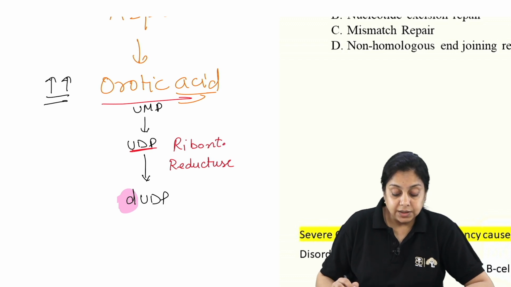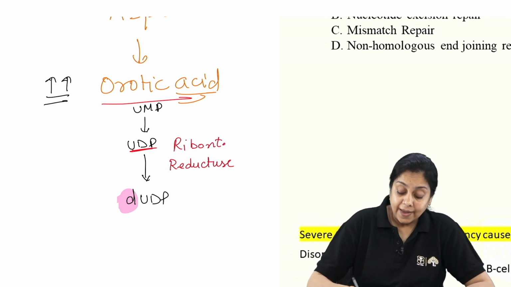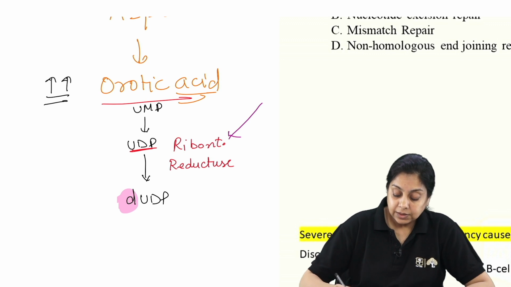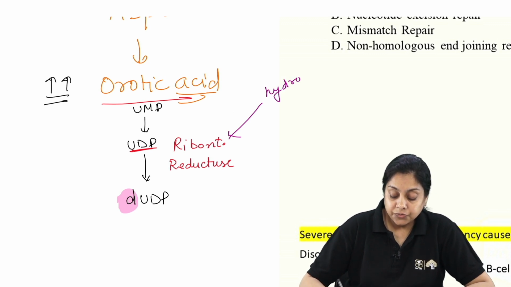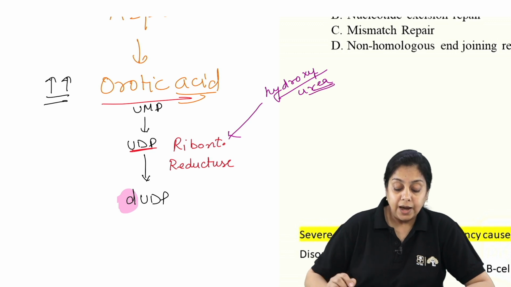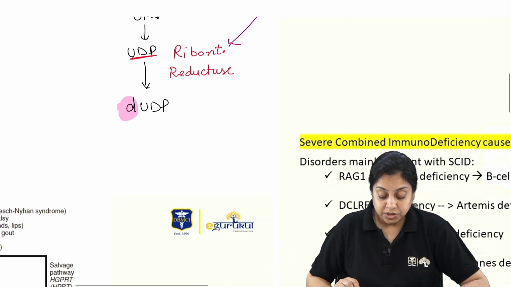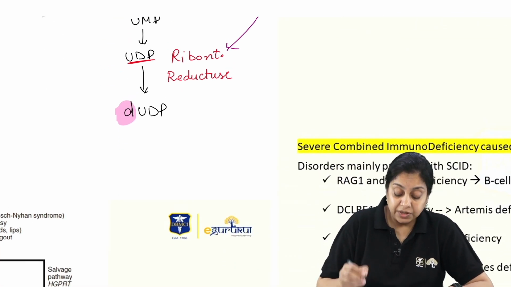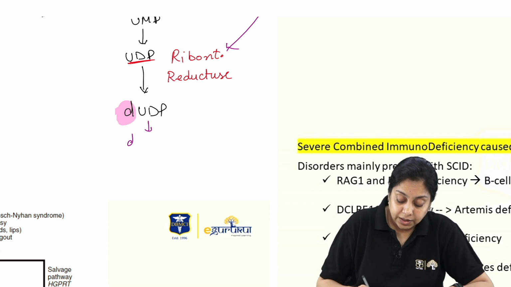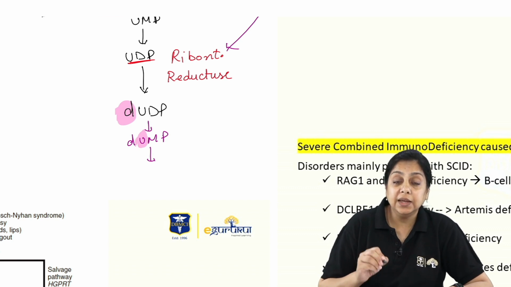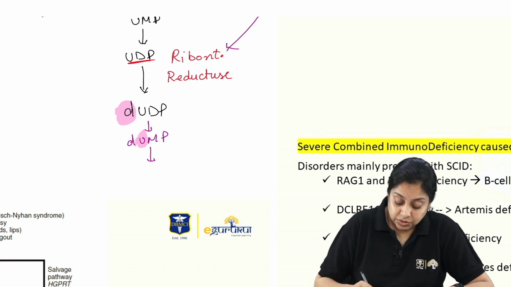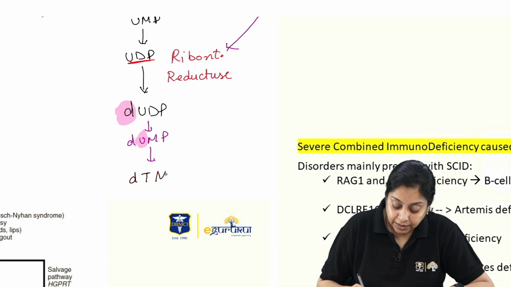Ribonucleotide reductase is the name of the enzyme, and this is the target for hydroxyurea, right? Another important topic, a question for the exams. This dUDP then is converted into dUMP. And what do we know? In DNA we don't have U. In DNA we have what? T. So this will be converted into TMP.